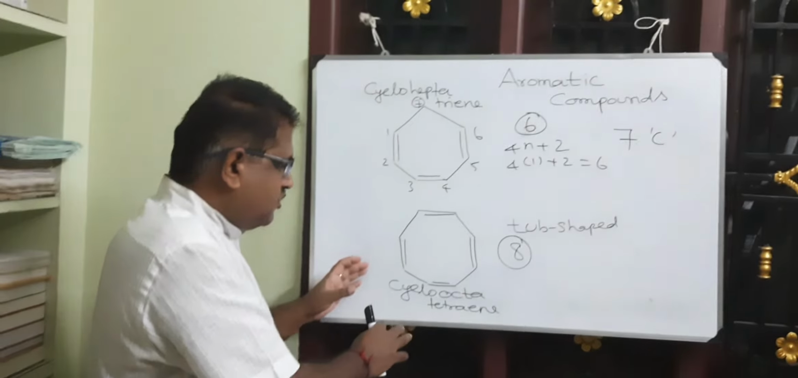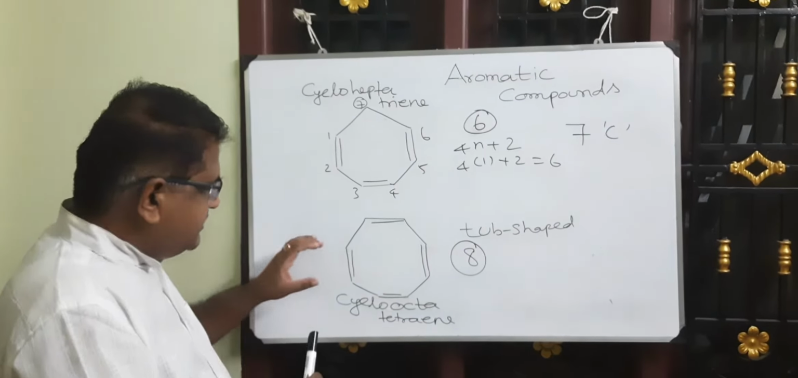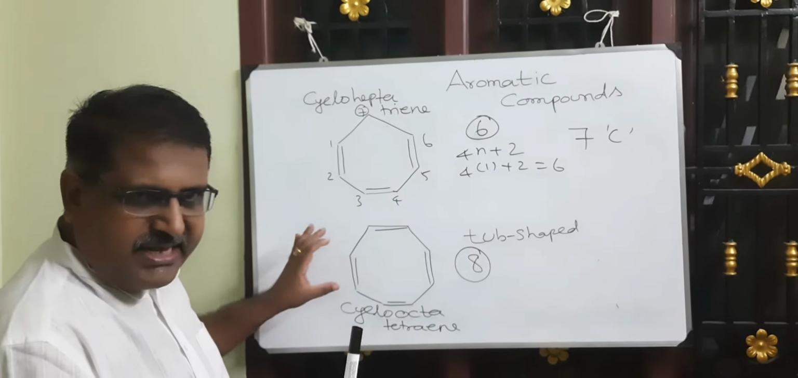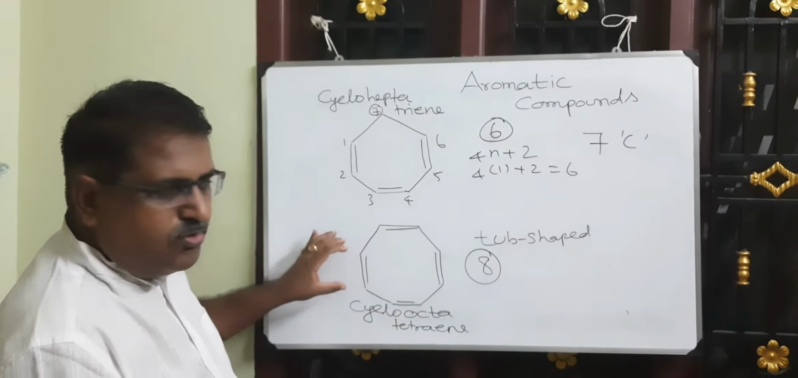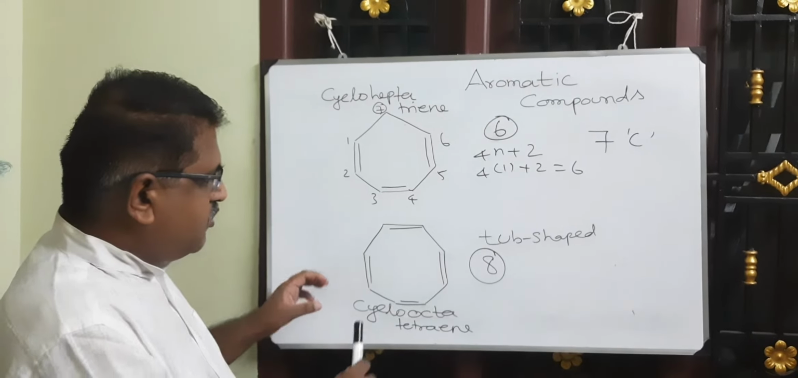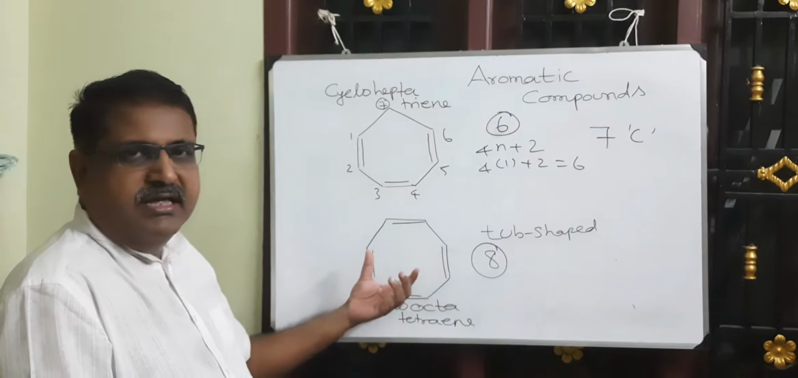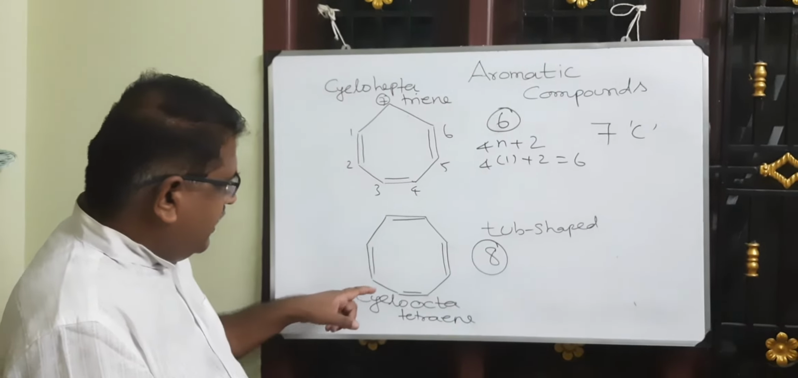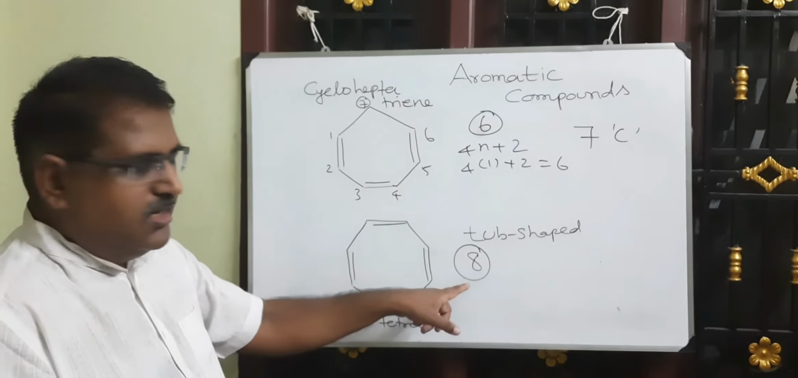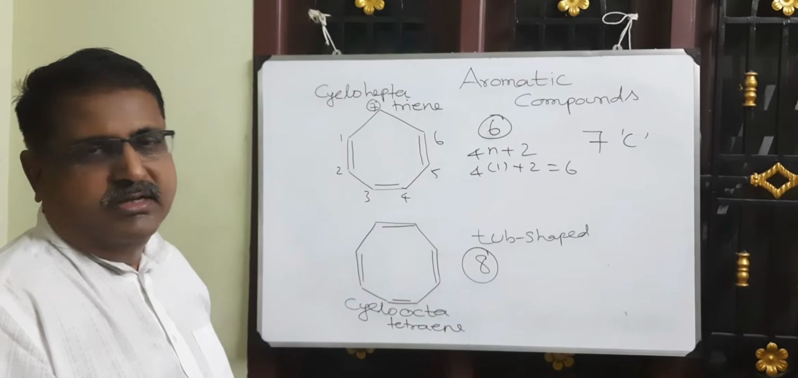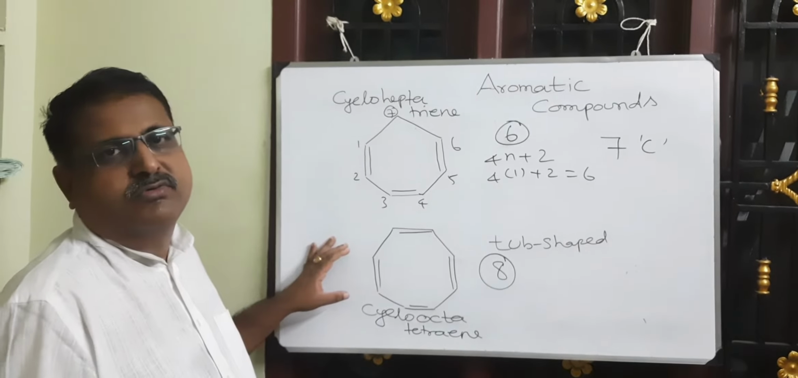Now let us discuss cyclooctatetraene. As you can see, cyclooctatetraene is a cyclic compound. However, the compound is not planar in nature. The overall shape of the compound is cup shaped. So it is not a planar compound. And it has 4 double bonds, so the number of pi electrons is 8. So it is not fulfilling the Hückel rule. So this compound is not an aromatic compound.